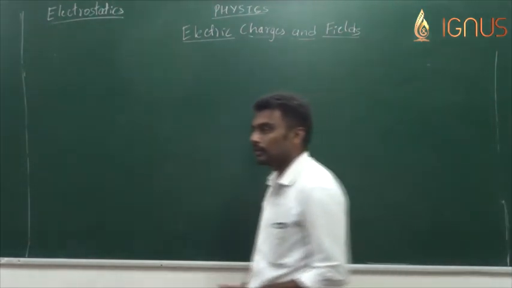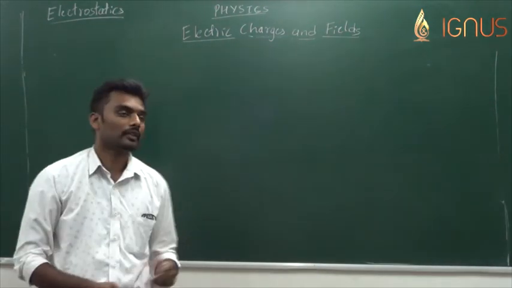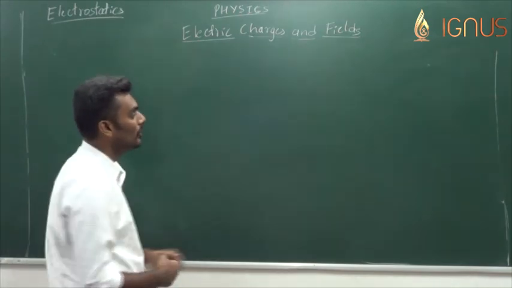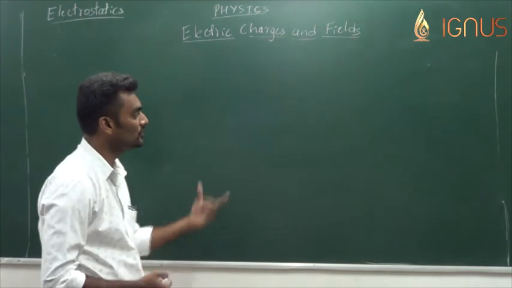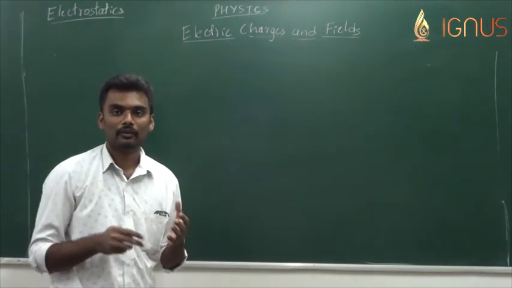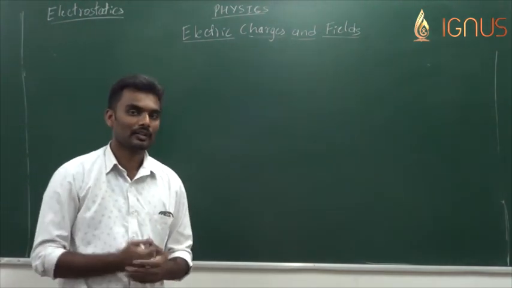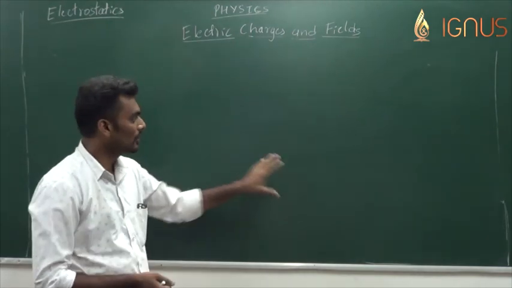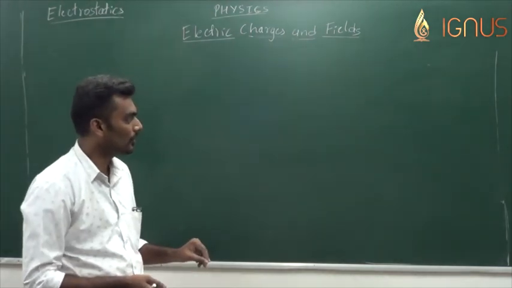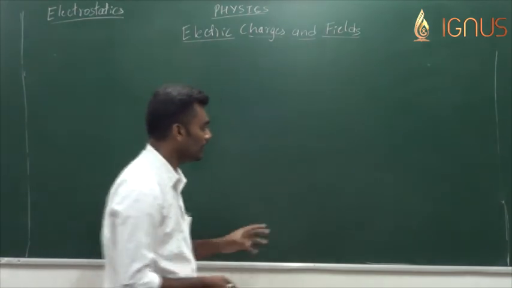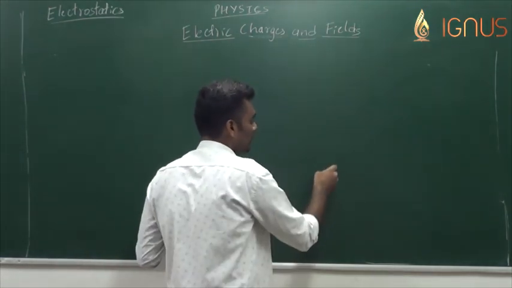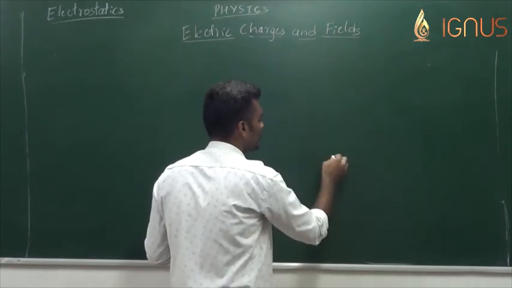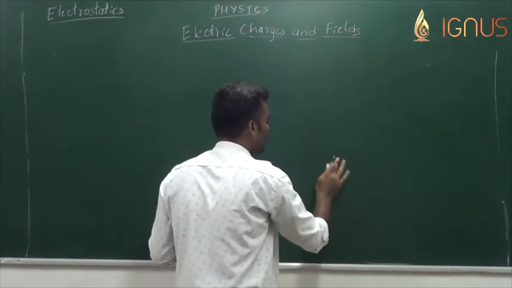Okay. Now, whatever we discussed in Coulomb's law is about the force that acts between two charged bodies. Now, when we have more than two charged bodies in a system, and we are trying to find the net force on a particular body, let me write the system of charges distributed.